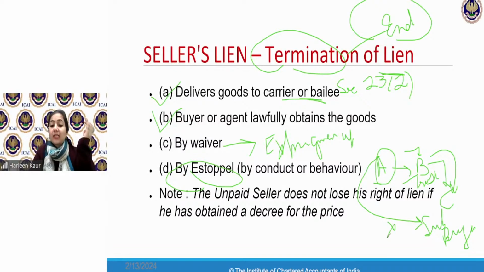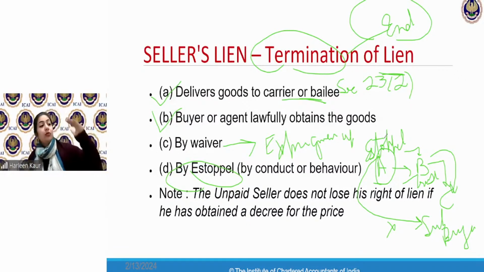He cannot exercise his right to lien. Why? Because by his conduct, by his estoppel, he has given up his right to lien. He has permitted B to sell the goods further to C. He has agreed that, okay, fine, B, you can pay for my goods later on. He has agreed to this statement. Now his lien has come to an end. The goods have already been given from B to C. Valid sale has been made with the permission of seller A. Therefore, his lien will come to an end.